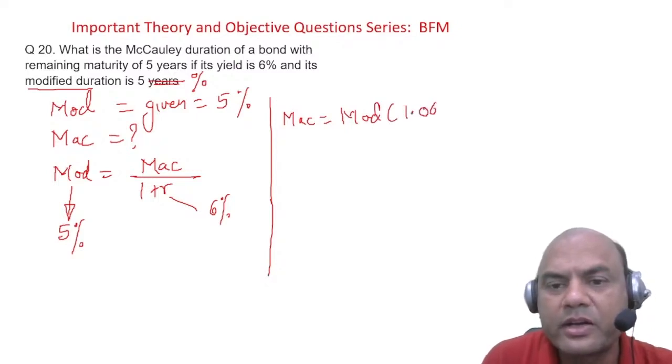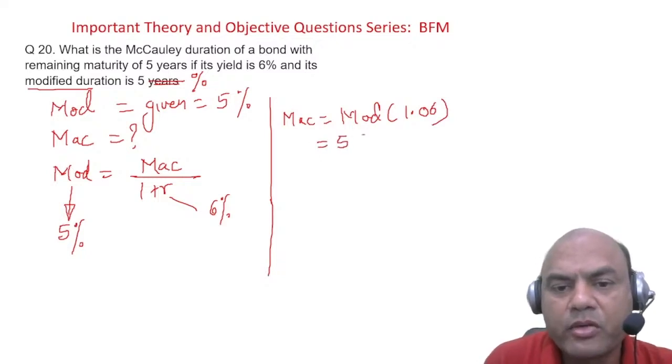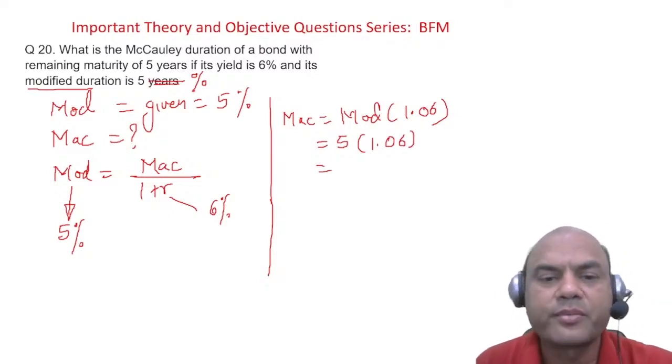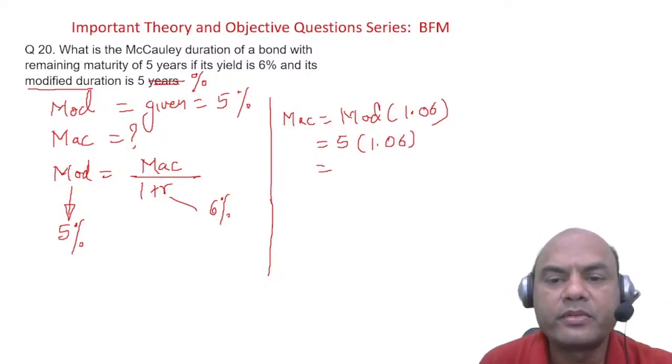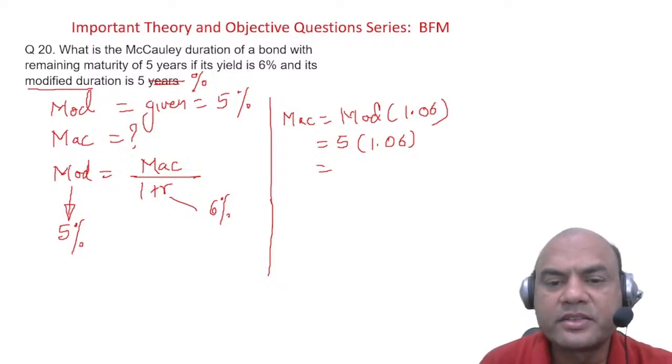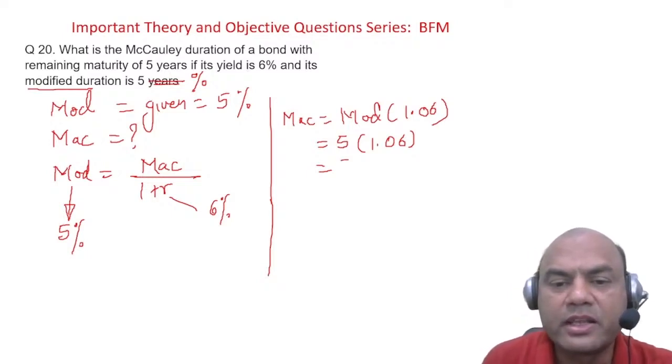So 5 into 1.06. Everyone calculate. So the answer is 5.3, and this is in years.